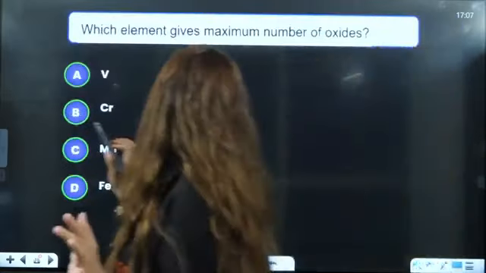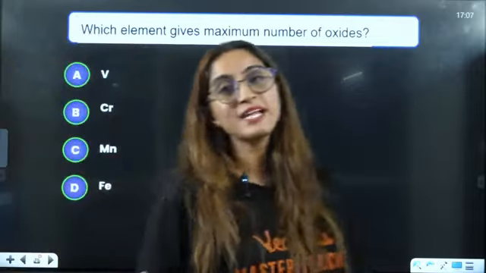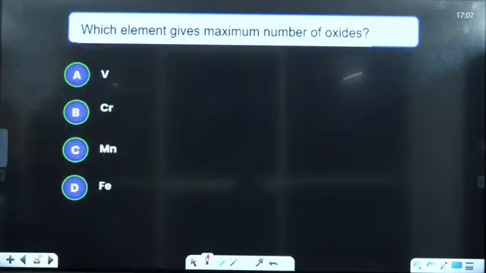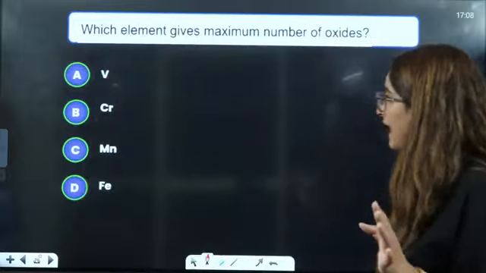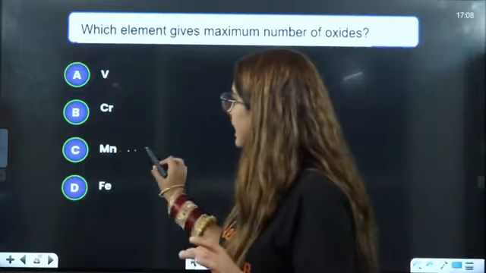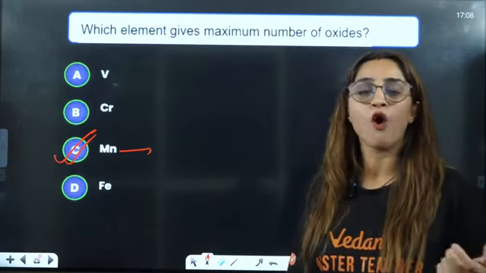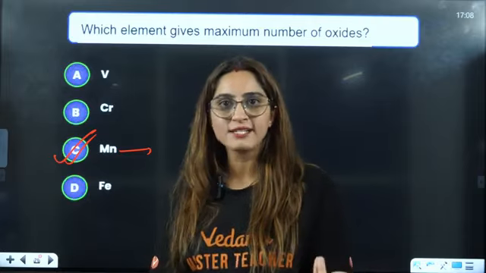Now, which element gives the maximum number of oxides? Which of the following will give you the maximum number of oxides? See, manganese gives the maximum number of oxides here, so the answer will be C, because it exists in the maximum number of oxidation states, and it also gives fluorides as well.